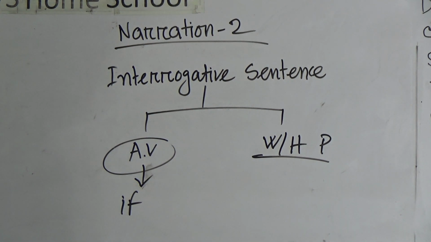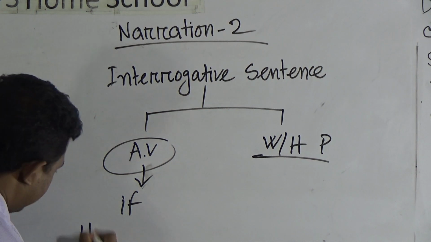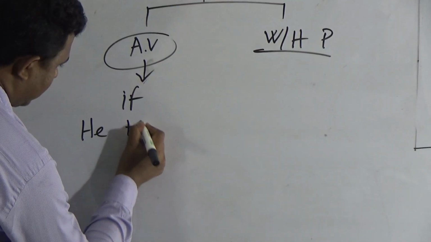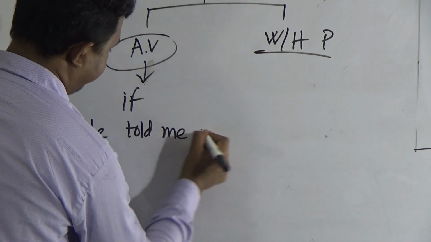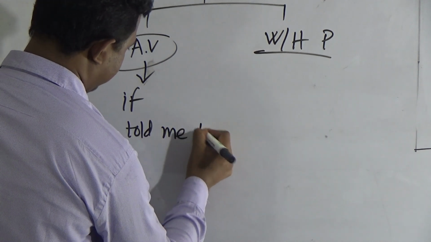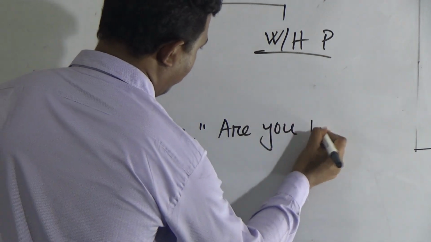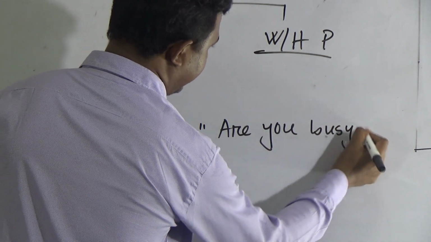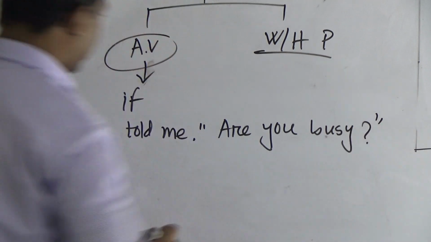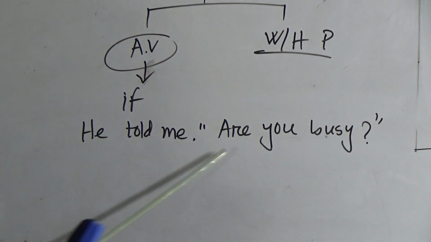How is it like this? Imagine that he told me, "Are you busy?" Dear students, he told me, are you busy?